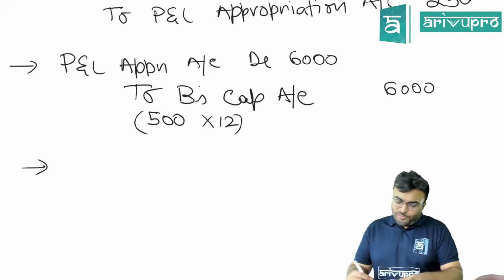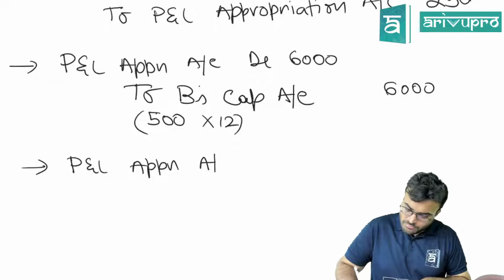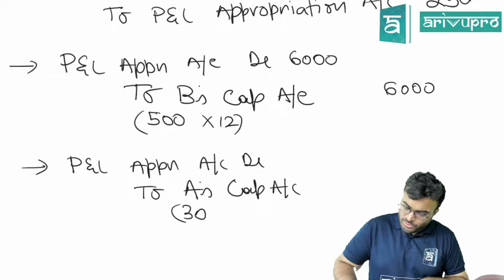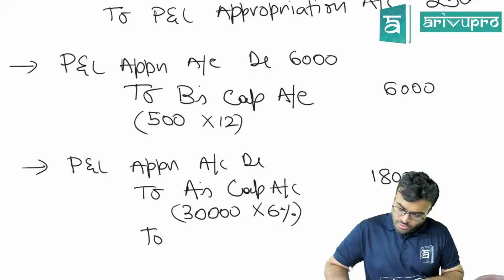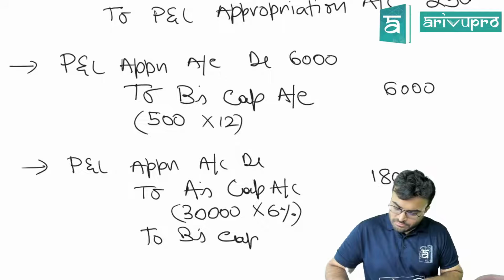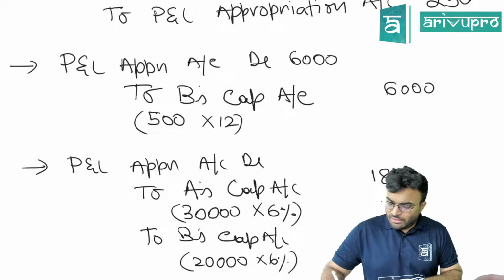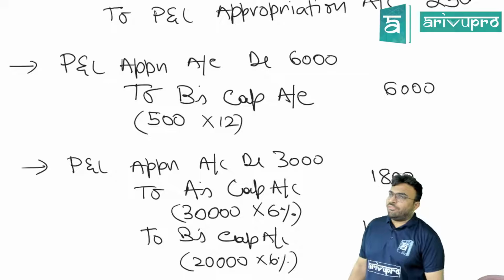So again we have to remove the profit from the P&L appropriation account, debited to A's capital account. How much? 30,000 into 6%, 1,800. To B's capital account, 20,000 into 6%, 1,200. Totally 3,000 is removed from the P&L appropriation. Is this clear? Do we have anything else to give?